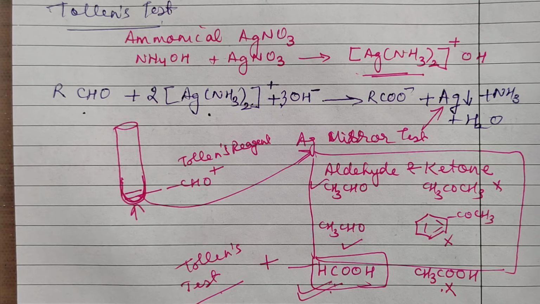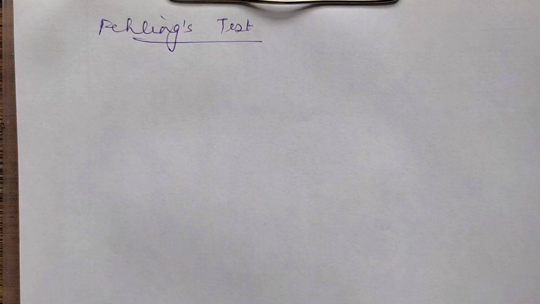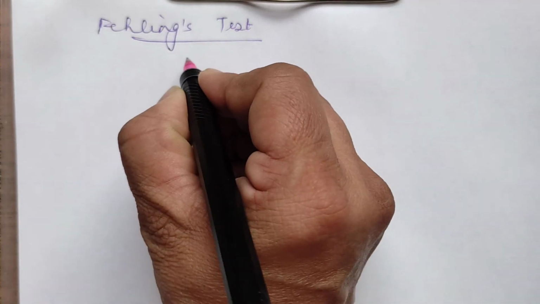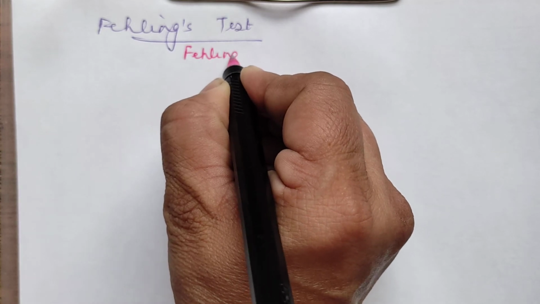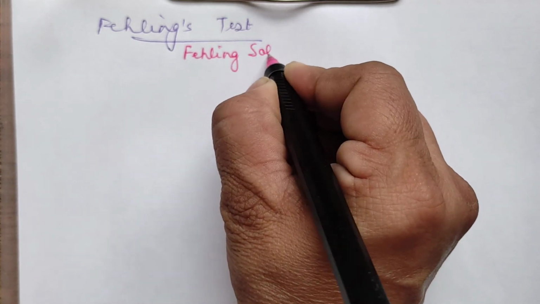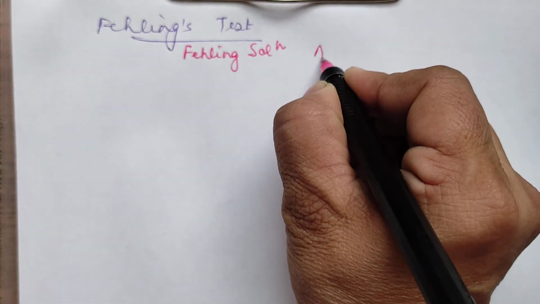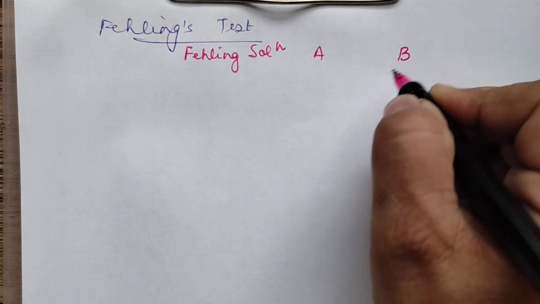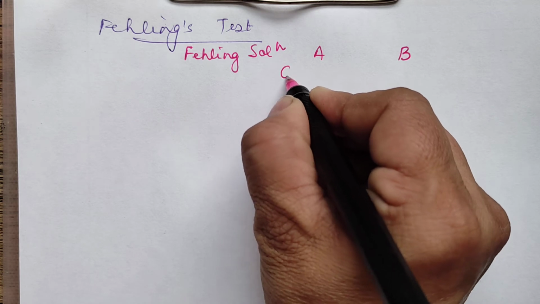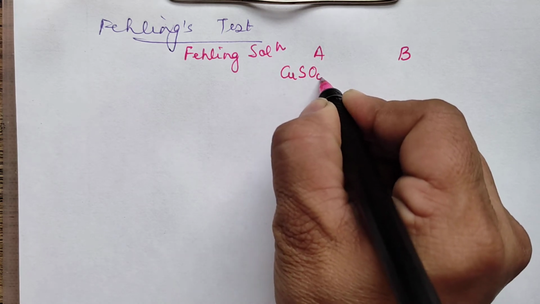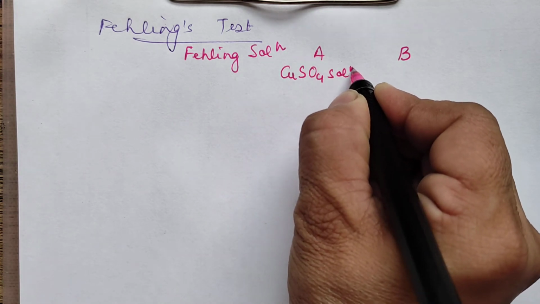So now I'll be talking about Fehling's. The next test which we are discussing is Fehling's test. Now what is Fehling's test? Fehling's reagent we use here, children. Fehling's solution is a mixture of Fehling's A and Fehling's B. Now what is Fehling's A? Fehling's A is copper sulfate solution.